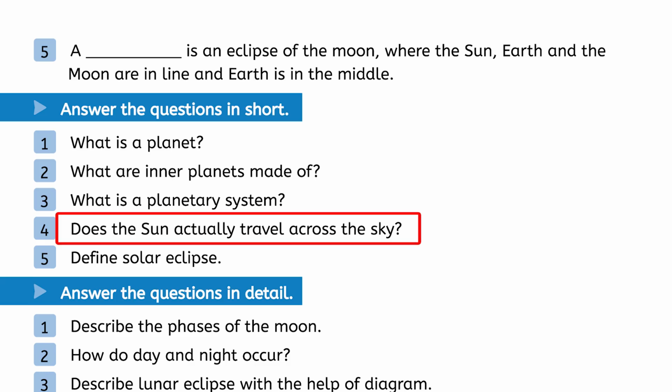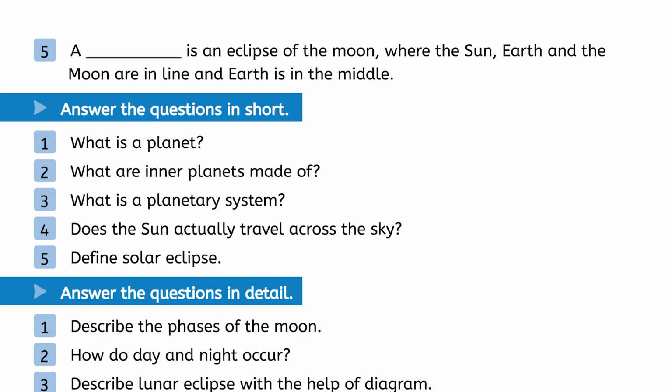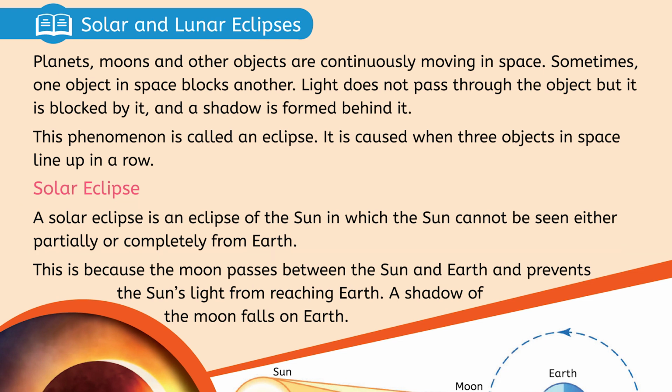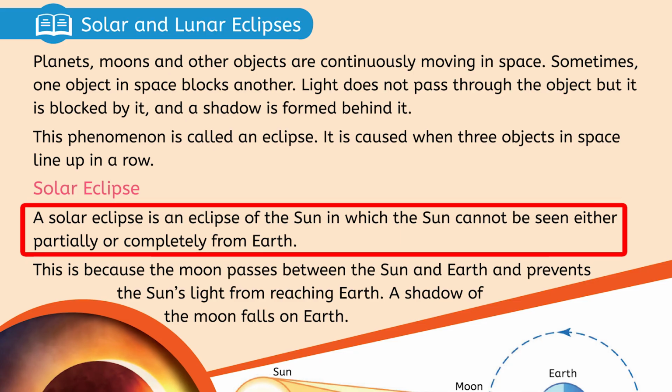Question number 4. Does the sun actually travel across the sky? And the answer is, no, it does not. However, the spinning of earth causes the apparent movement of the sun. Define solar eclipse. And the answer is, a solar eclipse is an eclipse of the sun in which the sun cannot be seen either partially or completely from the earth.